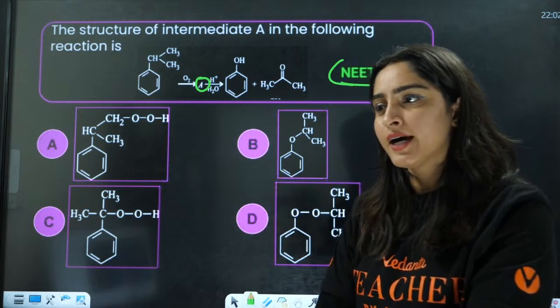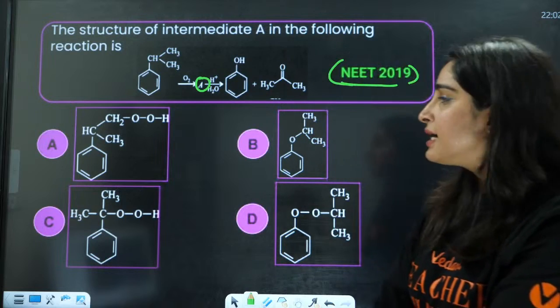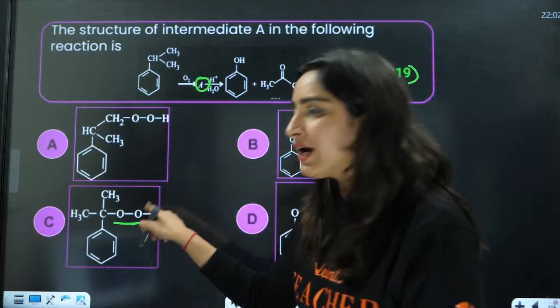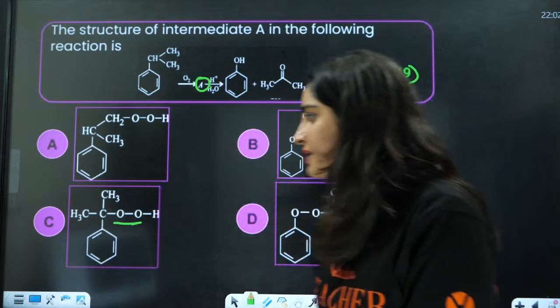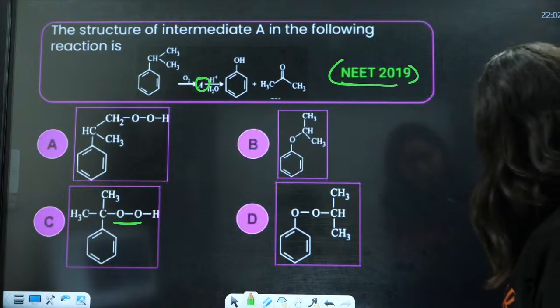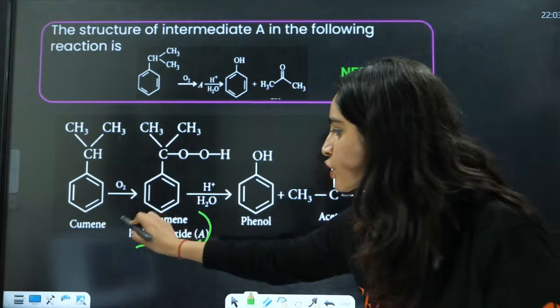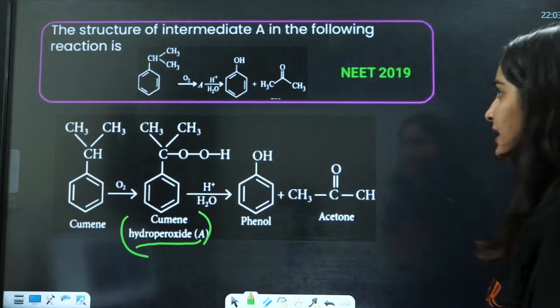So what is the answer here? The answer here is this one, okay? We'll have the O bond between C and H, right? So the answer here is C. C is the correct answer here, and that is cumene hydroperoxide.